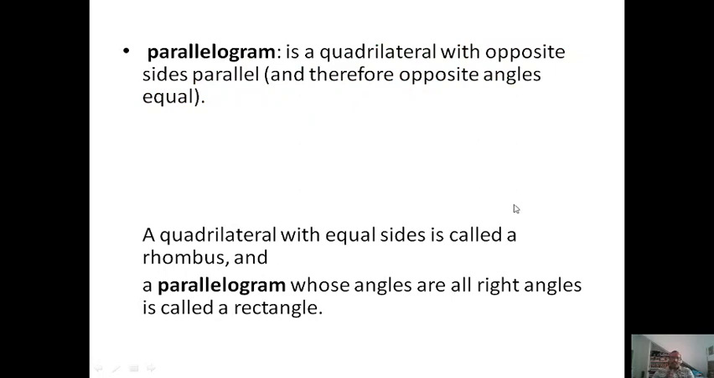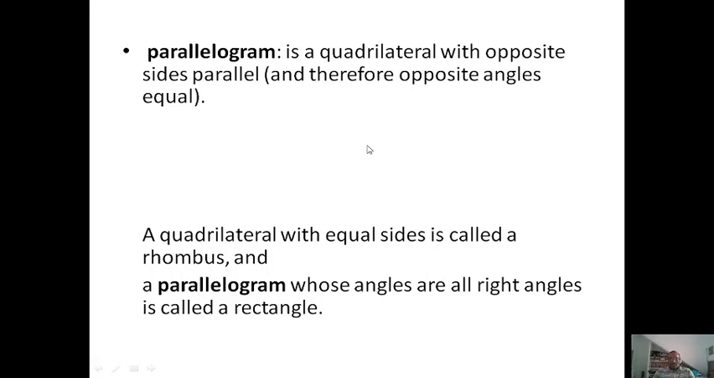Parallelogram. What is a parallelogram? A parallelogram is a quadrilateral, that means four sides, with opposite sides parallel, and therefore opposite angles are also equal. You know the rectangle and the rhombus. What is a rhombus? A quadrilateral with equal sides. A parallelogram is also a quadrilateral. A rhombus is also a quadrilateral because it has four sides, whereas a rectangle is also a parallelogram because a rectangle has an angle of 90 degrees between both sides. A rhombus has similar angles, but opposite angles are equal.